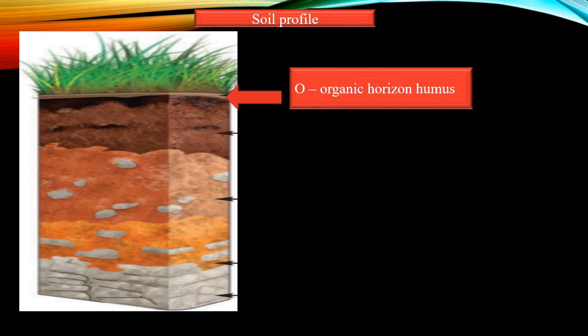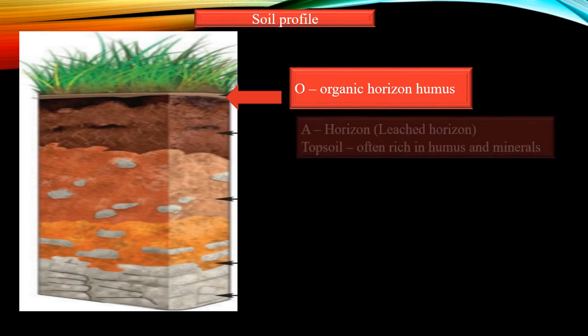O2 means dead plants, animals and their excreta, which is decomposed by microorganisms, are seen. So this zone is usually absent in agricultural lands and in deserts. The next layer is the A horizon.